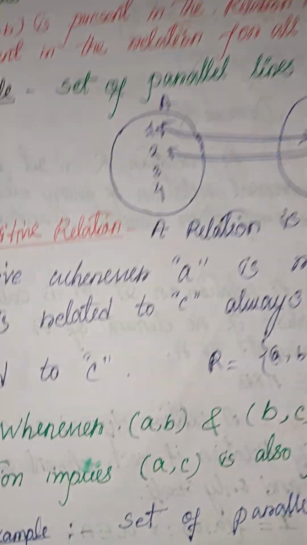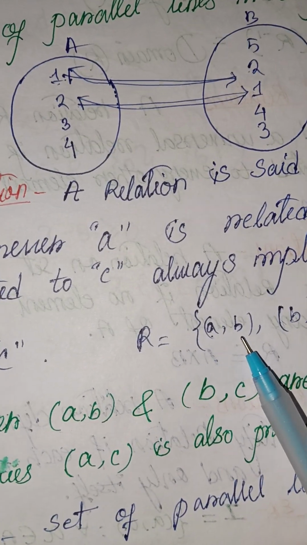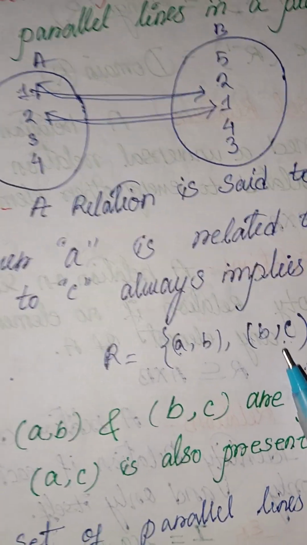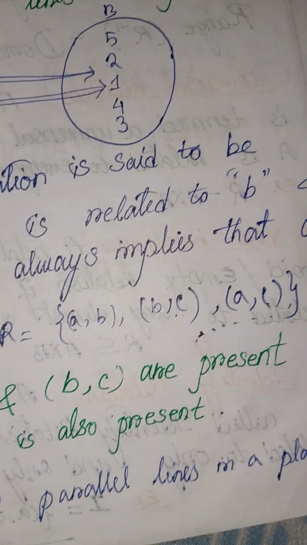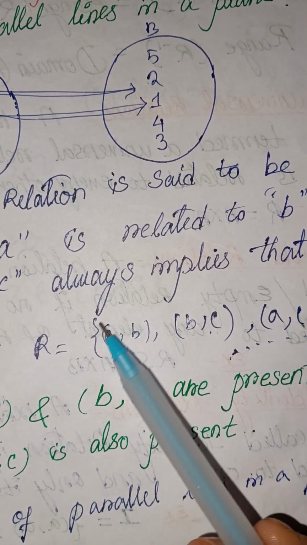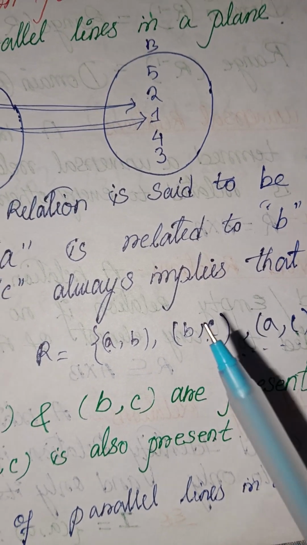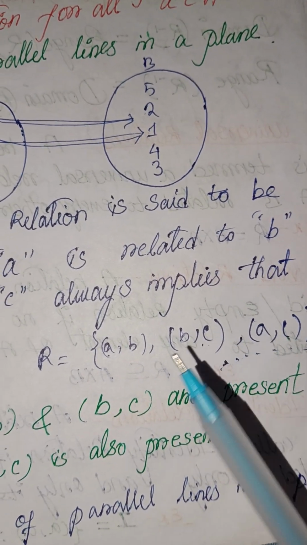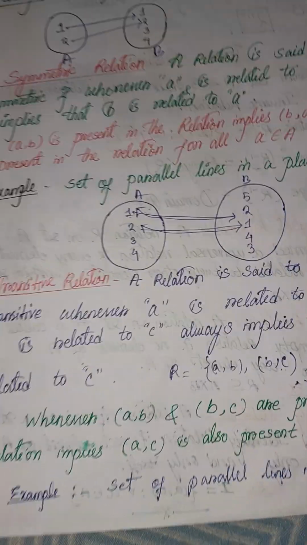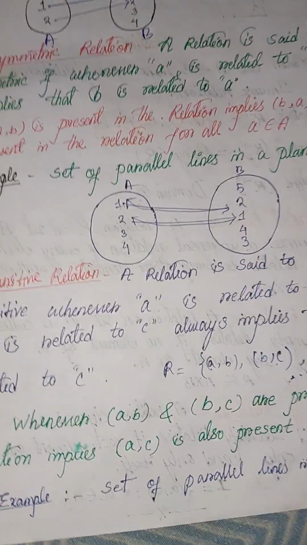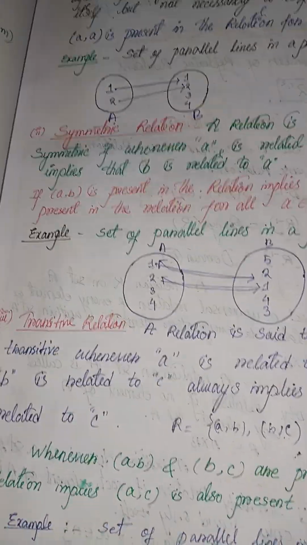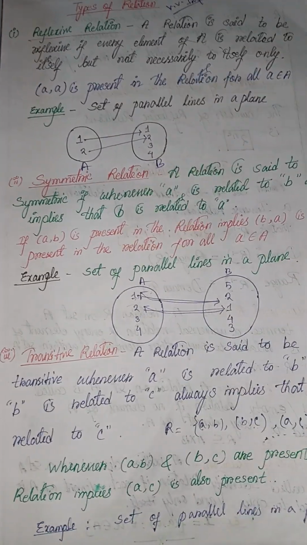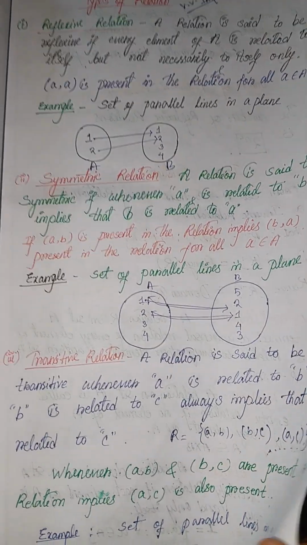There must be a condition that if (a, b) and (b, c) are present, then definitely (a, c) is in this relation. It means if (a, b) and (b, c) are present, then (a, c) should also be present in this relation. That's the main thing. Whenever (a, b) and (b, c) are present in the relation, it implies (a, c) is also present. So these are the examples of those types of relations.